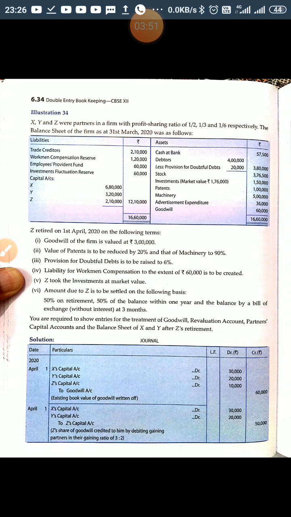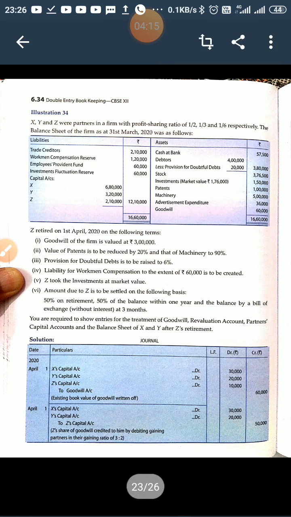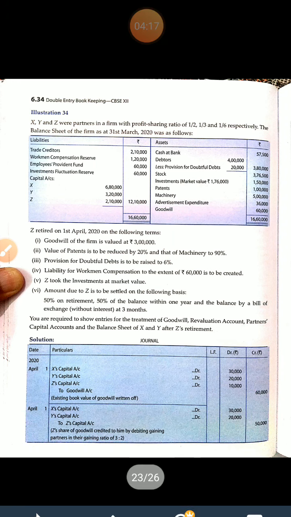Apart from this, I'm also sharing all the journal entries required in this situation of retirement, because in CBSE both ways a question can be raised. They can ask you for passing journal entries and preparing a balance sheet. They can ask you to prepare necessary ledgers with balance sheet. So we will take it comprehensively here.